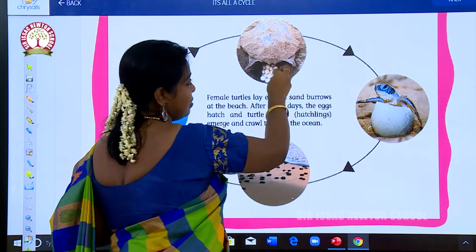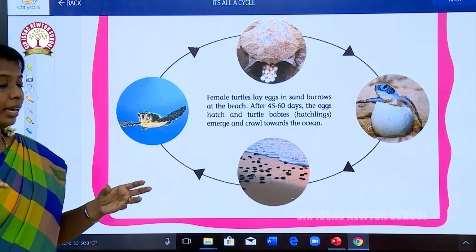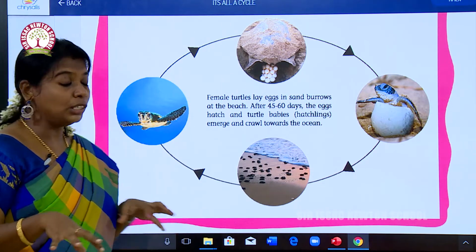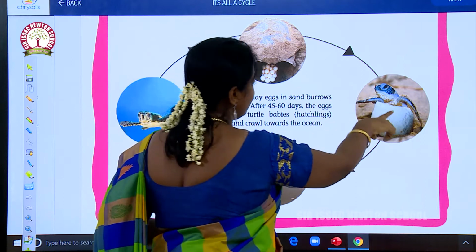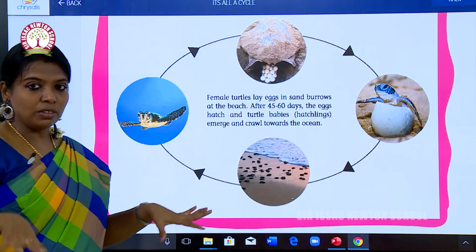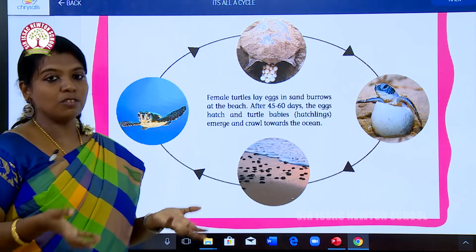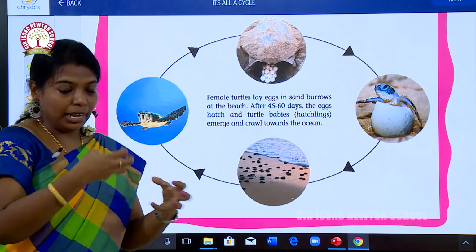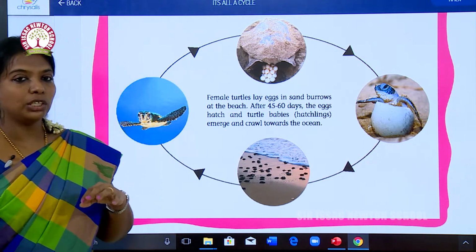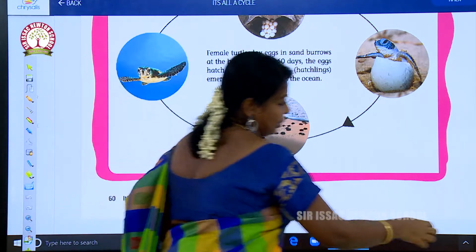Sea turtles lay eggs in sand burrows. Even though they dwell in the sea, they lay eggs in sand burrows on the shore. After 40 to 60 days, the eggs hatch and the turtle babies emerge and crawl into the ocean. Some people will destroy the eggs, so the social workers collect those eggs and make them hatch in a safe place. This is the life cycle of the olive ridley.